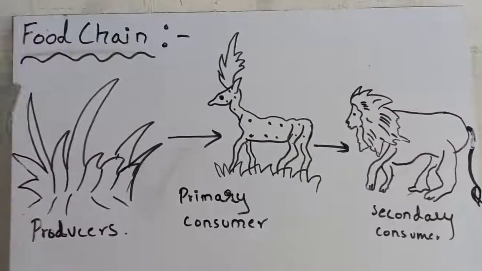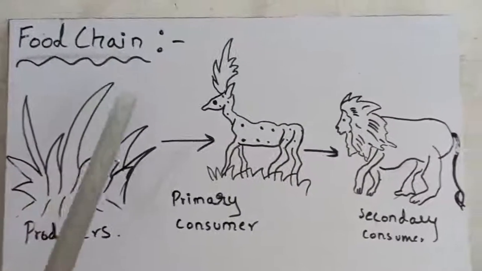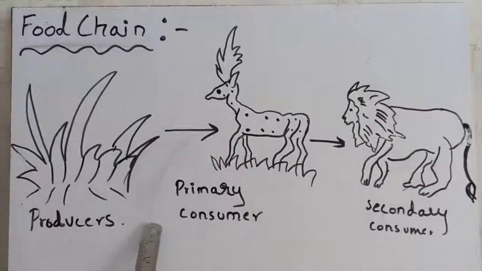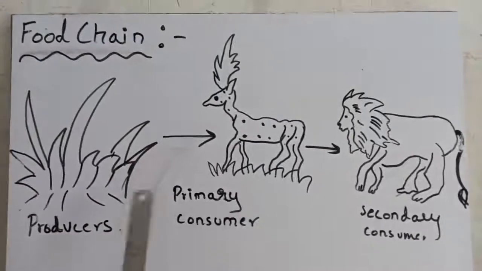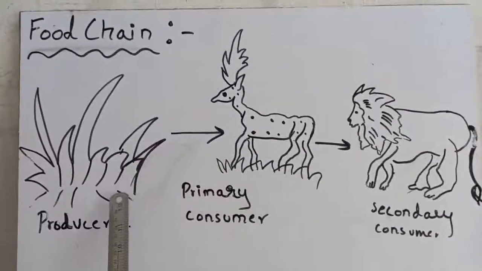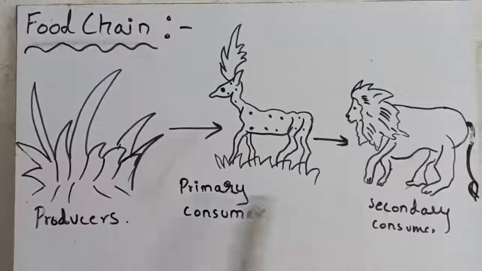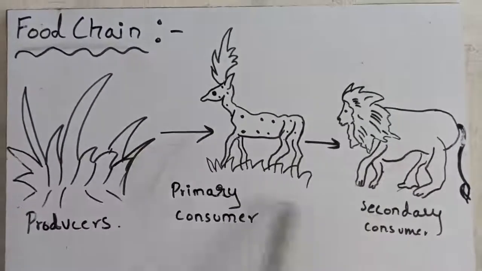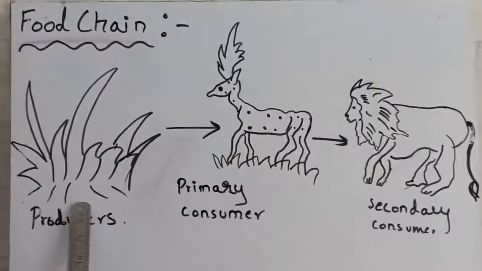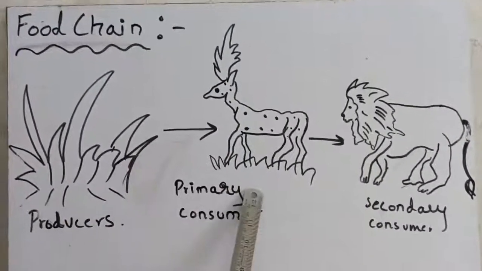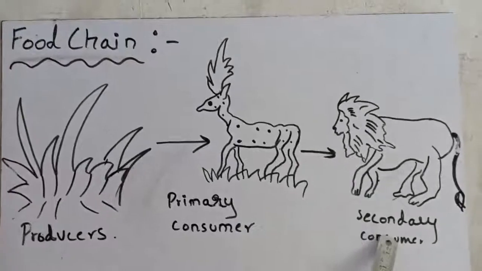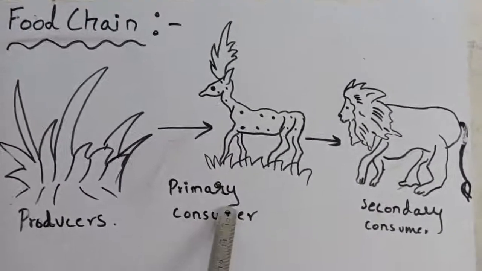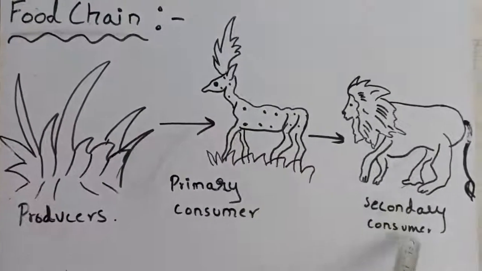Now we study the food chain. This is a diagram of a food chain. A food chain is a chain showing what animals eat, or the process of eating and being eaten. It basically consists of three steps: producer, primary consumer and secondary consumer. Producer, that is plant; primary consumer, that is deer; and secondary consumer, that is lion.